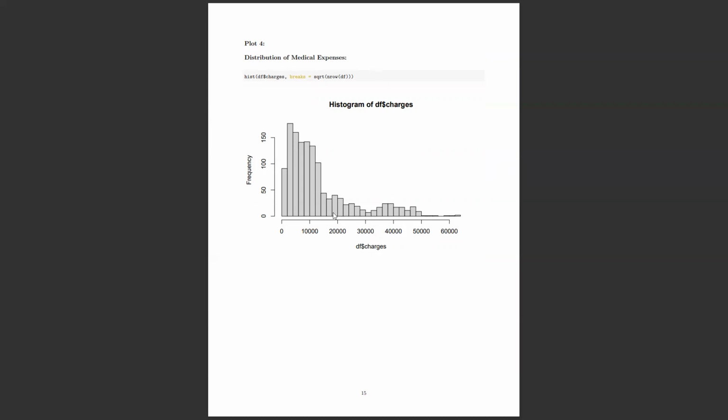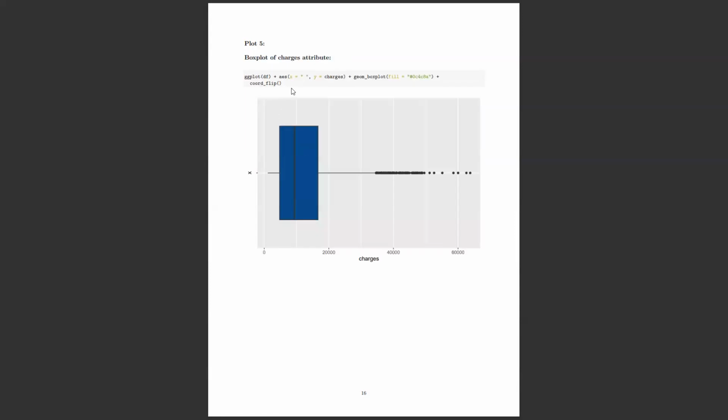Coming to another histogram, the distribution of medical expenses. Now we can clearly understand what portion of our people have what range of expenses, right? More than 50% of people have medical expenses of less than 20,000. So it's skewed to the right, and most people are on the left side. Before, I said we will analyze later whether the person with 63,000 in medical expenses is an outlier or not.